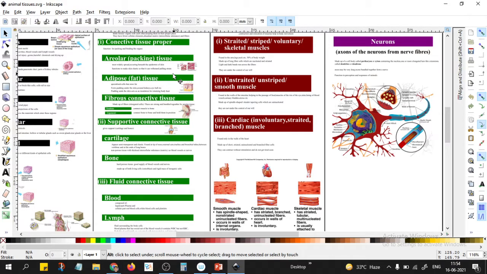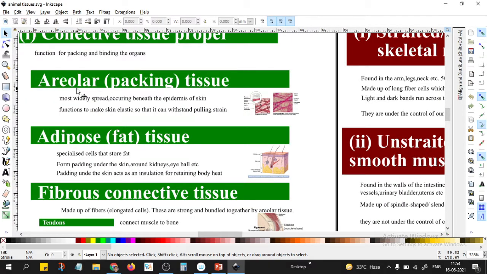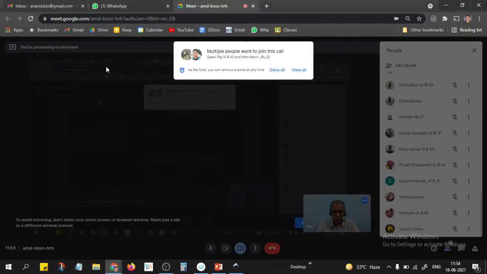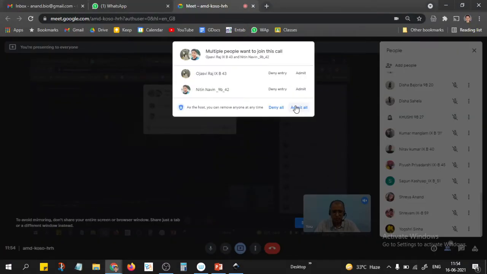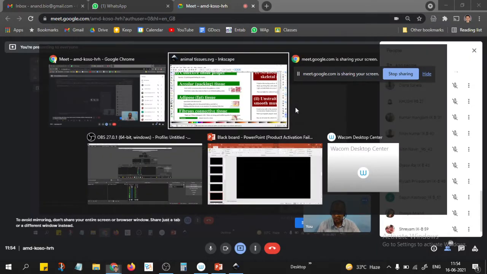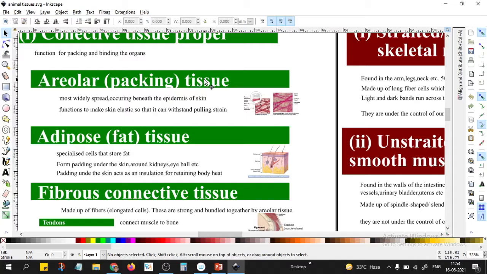Areolar tissue, adipose tissue, and fibrous tissue. When we say areolar, it sounds something like filled with air. For example, when we order things online, they come with packing, like bubble wrap, thermocol, and cardboard. So this areolar tissue has this kind of packing function.